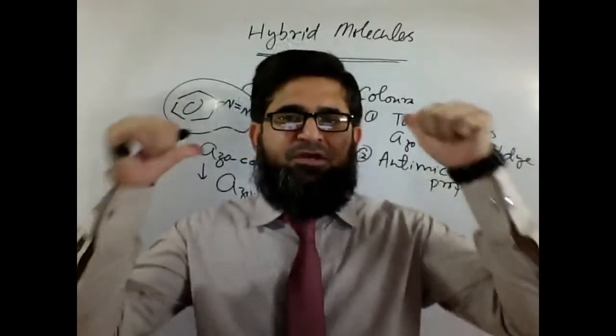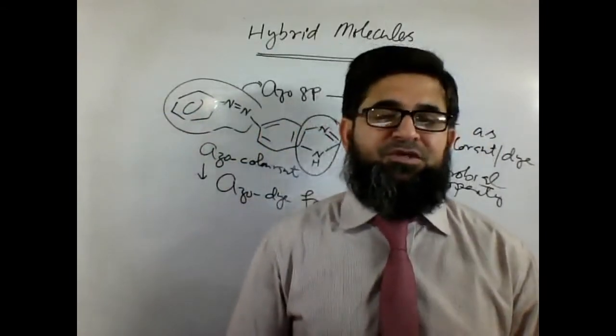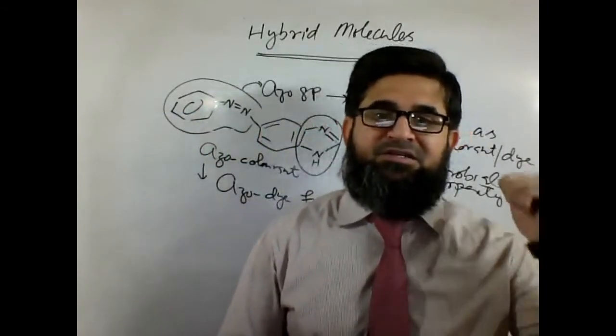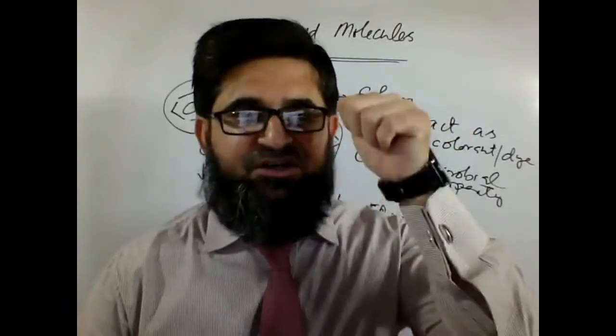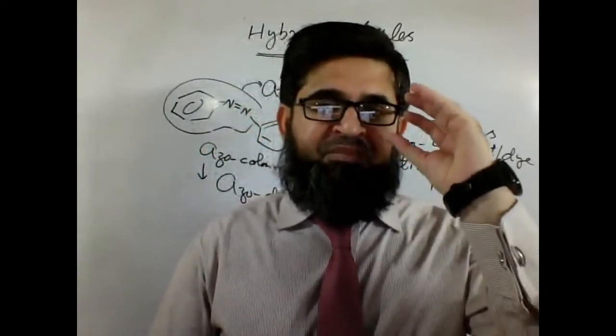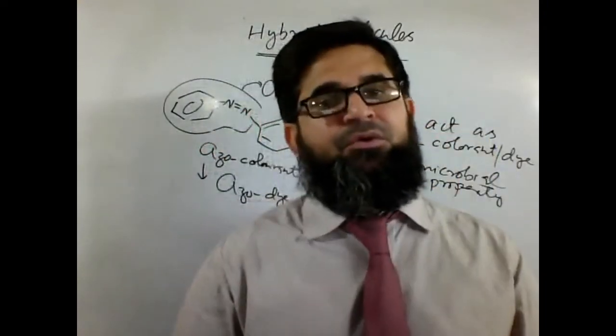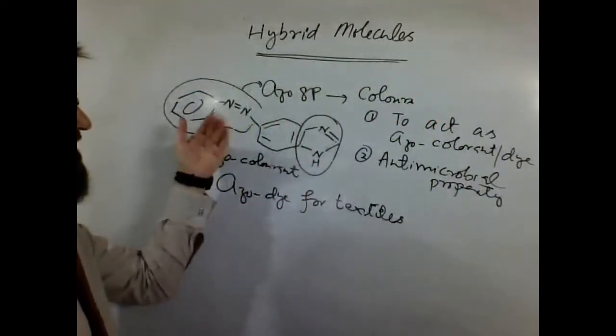So this compound, which has been prepared from benzimidazole and a diazonium salt of an aniline, is a functional molecule, a hybrid molecule, because it is giving 2 properties. One, it is acting as a colorant.